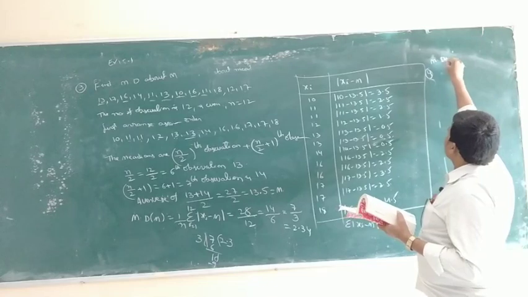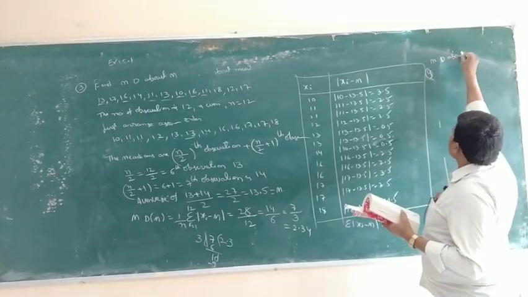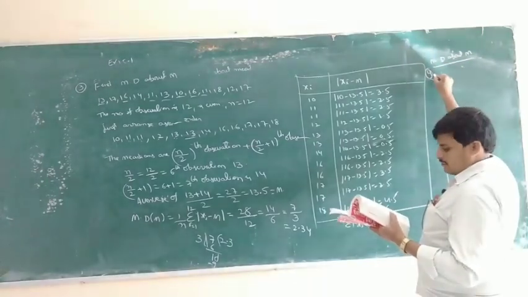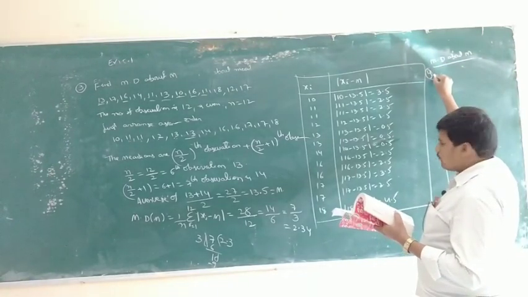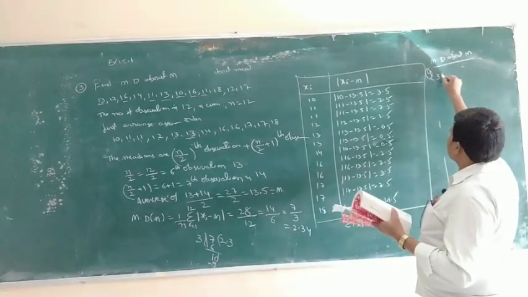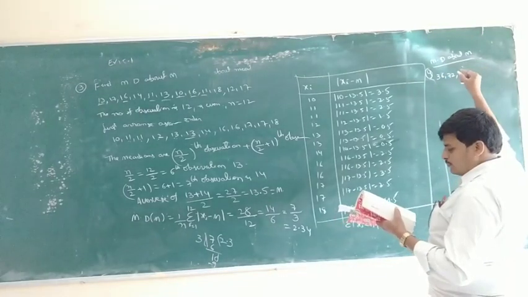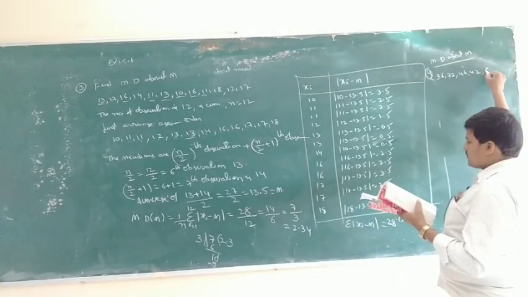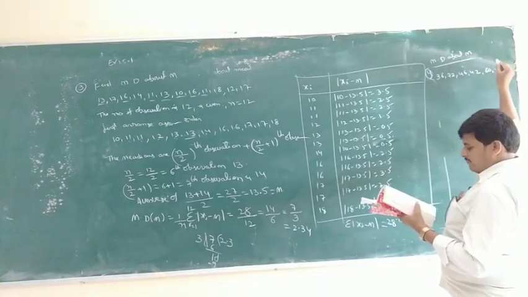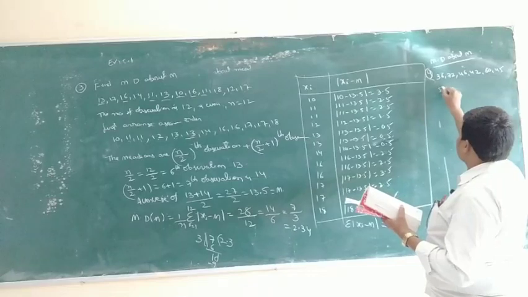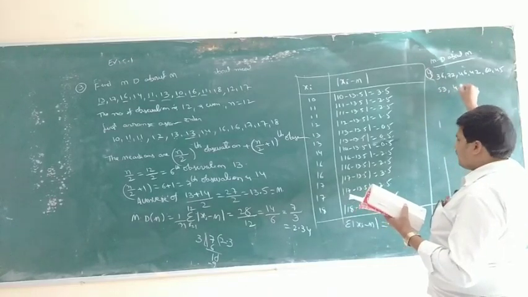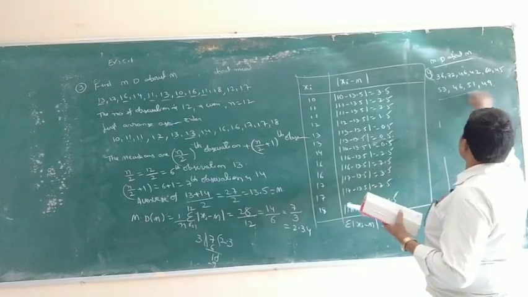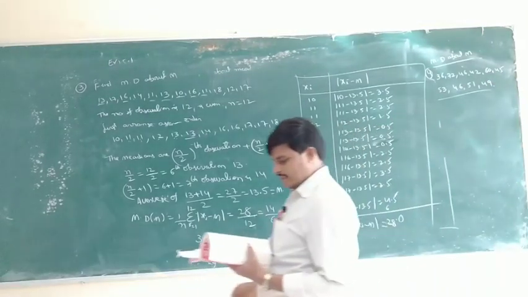The fourth problem is the same: mean deviation about the median. Fourth problem: 36, 72, 46, 42, 60, 45, 53, 46, 51, 49. Okay, this is the homework.